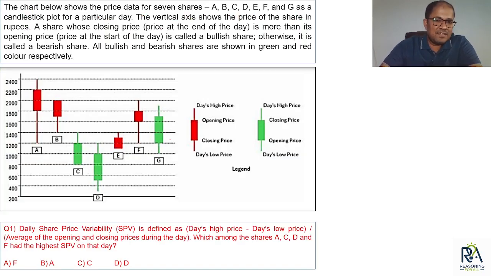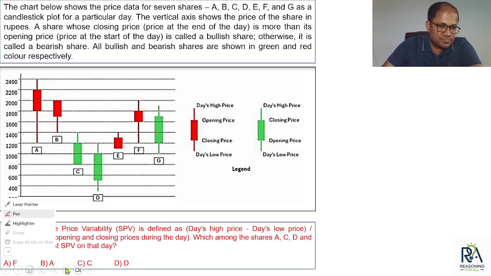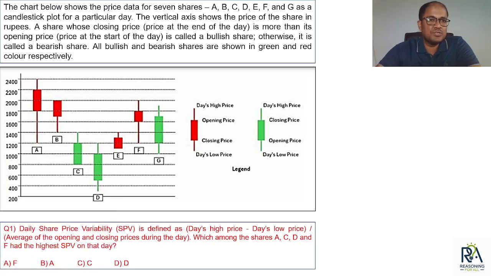Fine. Let's have a reading. So what do we have? The chart below. The chart below shows the price data for 7 shares, A, B, C, D, E, F and G, as a candlestick plot for a particular day.